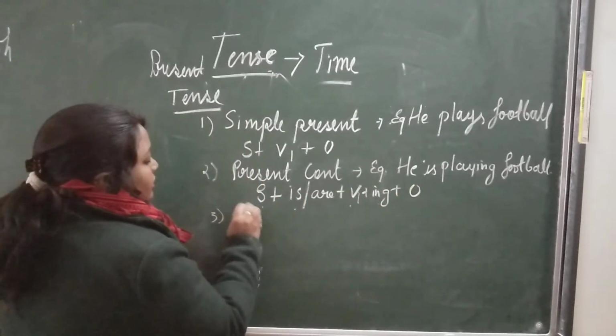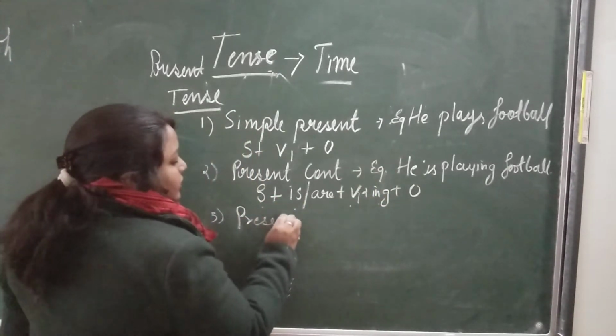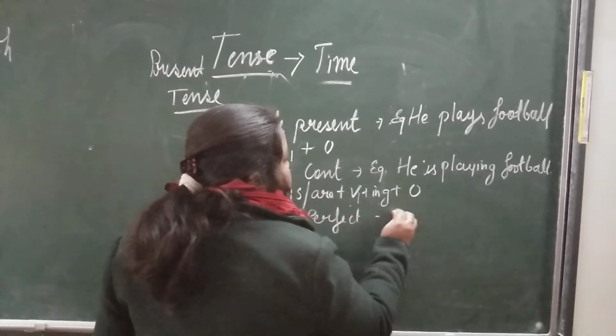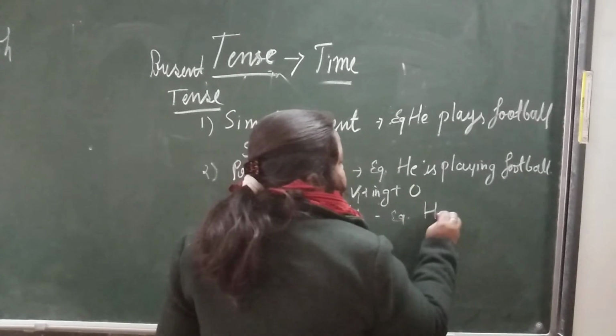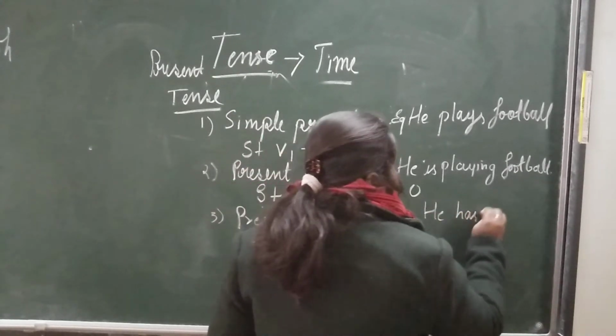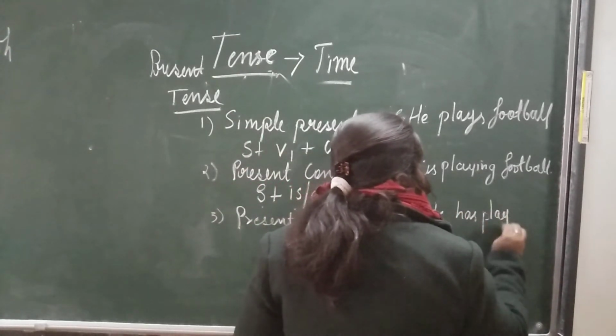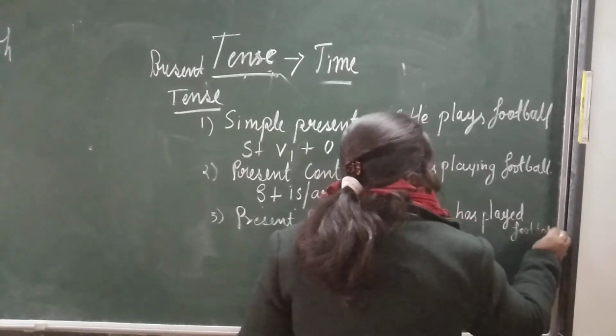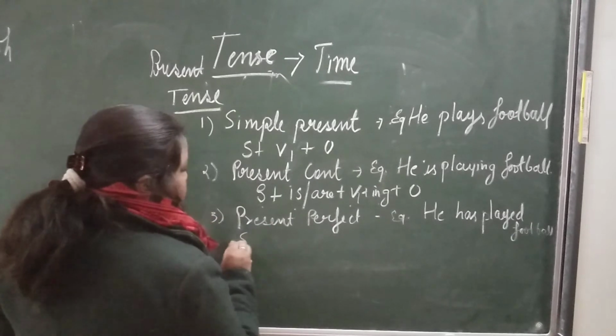Now third, present perfect. Yes. Present perfect. He has played. He has played football. Now here what are there?